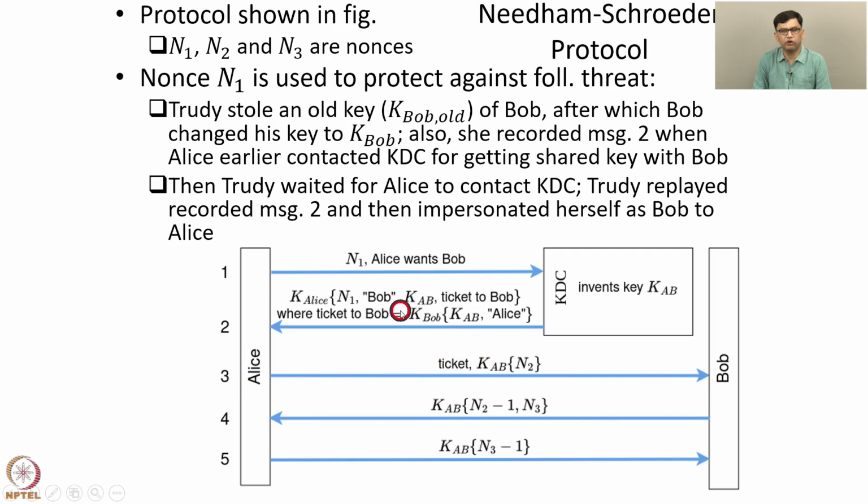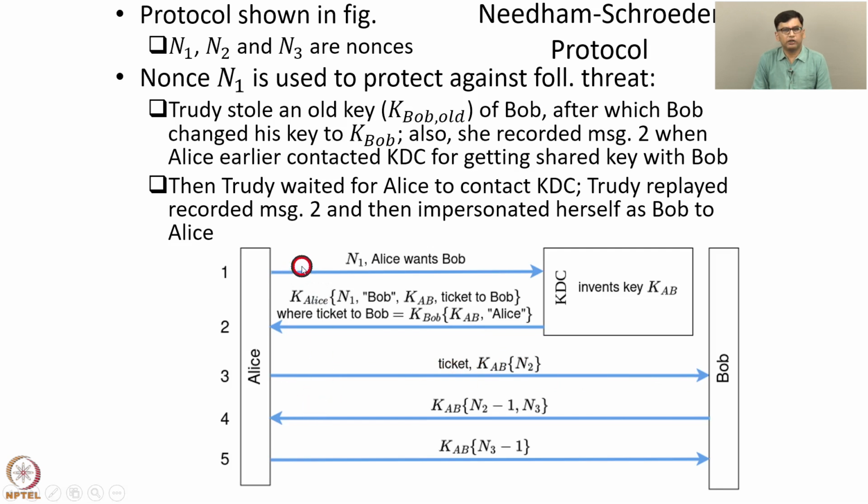Notice that this old message 2 was sent when Bob's key was K Bob old. So the ticket is K Bob old of KAB, Alice. So Trudy is able to decrypt this message using the old key of Bob, that is K Bob old, and obtain the secret KAB from this ticket. So from this ticket, Trudy is able to obtain the secret key KAB, and then Trudy has impersonated herself as Bob to Alice. Subsequently, Trudy can start a communication with Bob pretending to be Alice. So Trudy can also communicate with Alice pretending to be Bob.